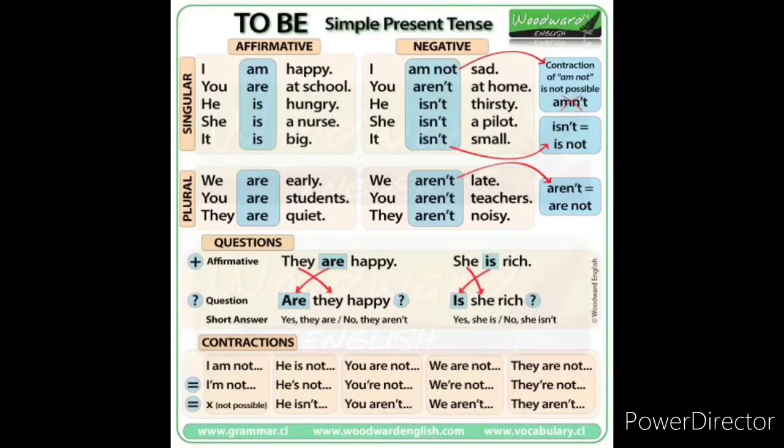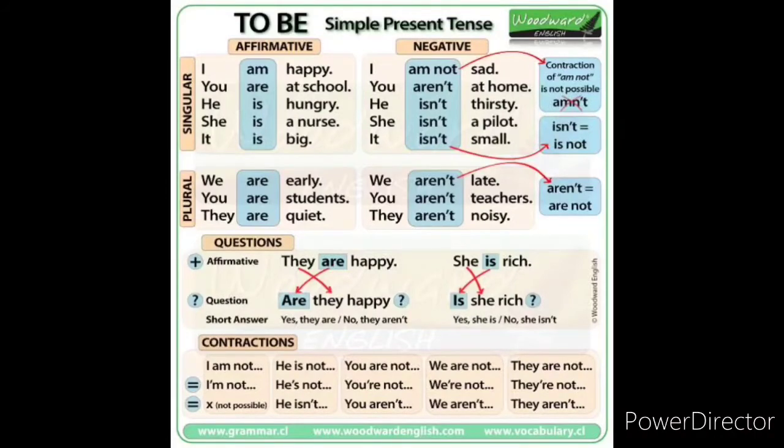They aren't noisy. Okay, so you have seen both singular and plural forms, both in affirmative and negative sentences, children, in simple present tense. Look at the question formation here. Affirmative, in positive: they are happy. How to change it into a question? Are they happy? Yes, they are happy. No, they aren't.